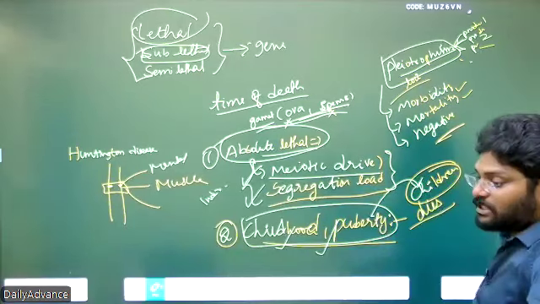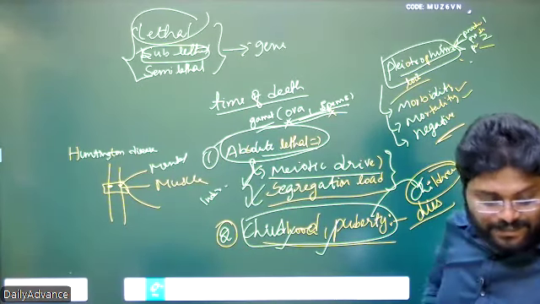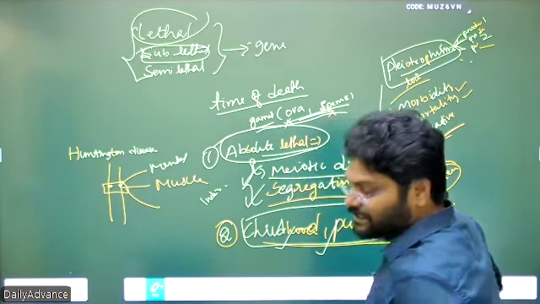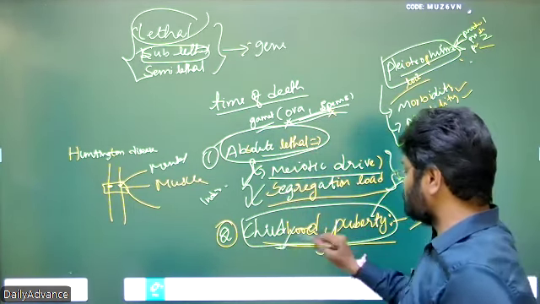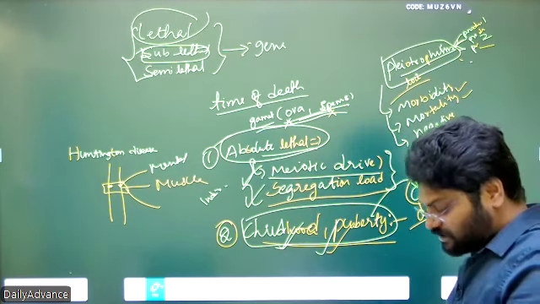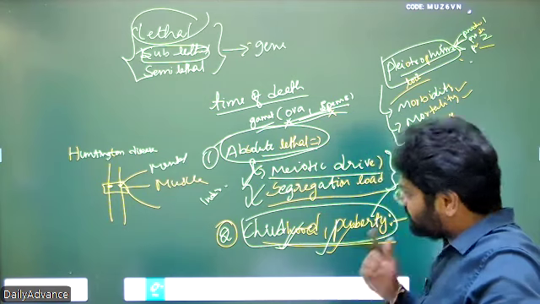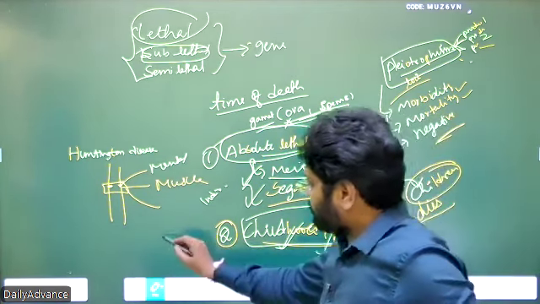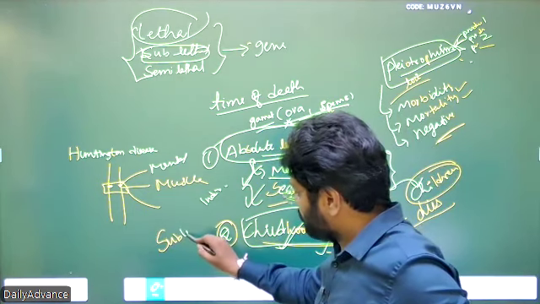Understand? So absolute lethal means individuals die out at the gamete stage. Sublethal means the individual dies out during childhood or puberty, but does not reach marriage age and produce children. This we call a sublethal.